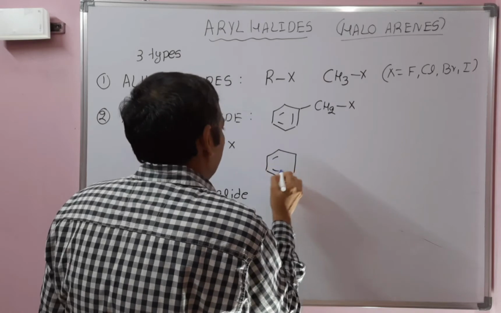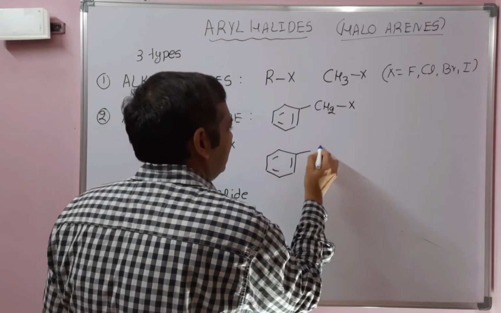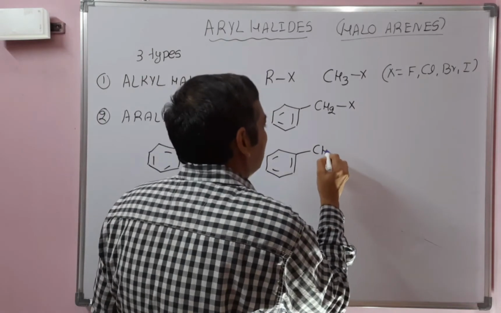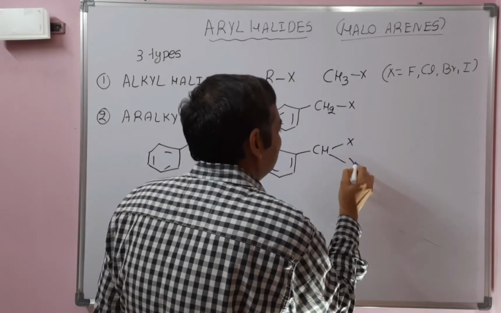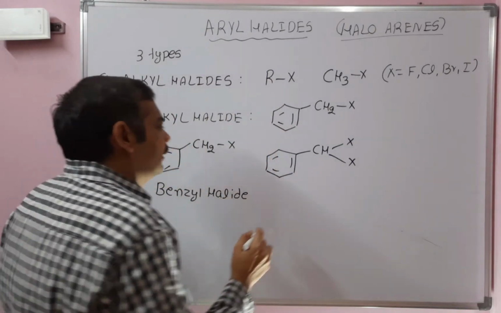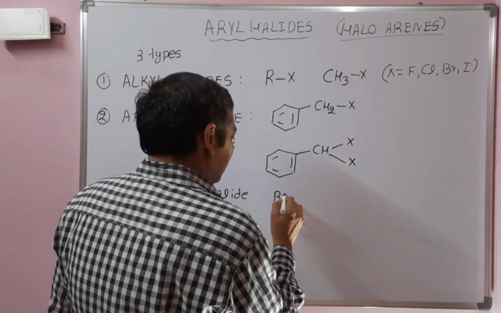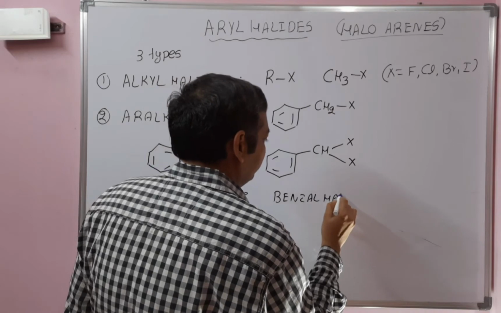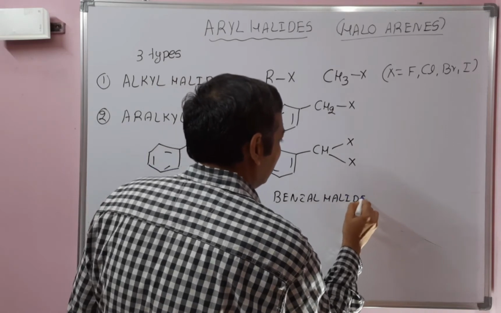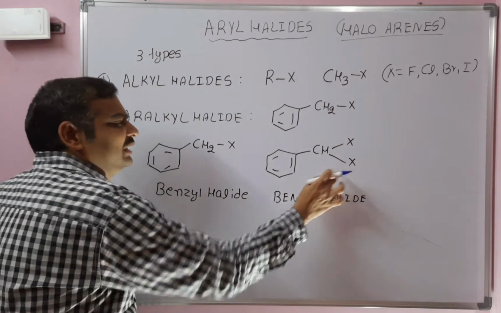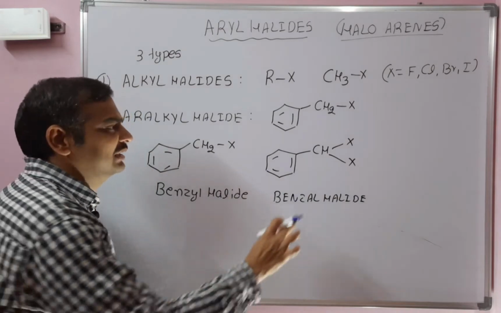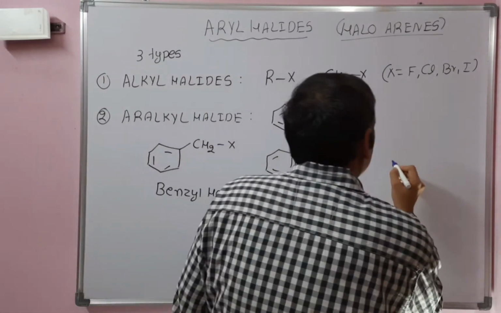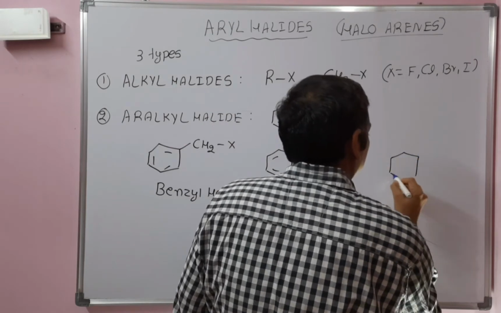If another hydrogen is replaced with another halogen, this is also an aralkyl halide. This is benzal halide. If X is equal to chloro, benzal chloride, X is equal to bromo, benzal bromide, or benzal iodide, like that. Another classification of aralkyl halide.